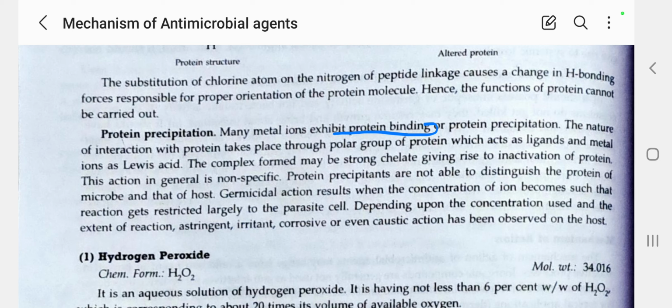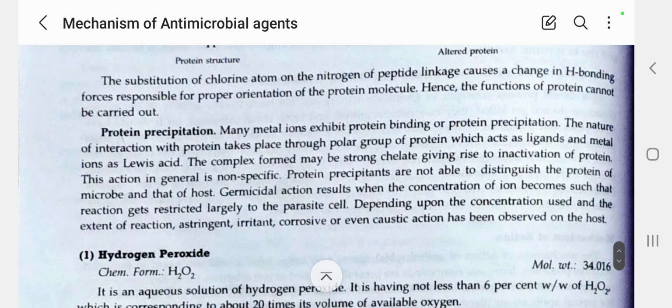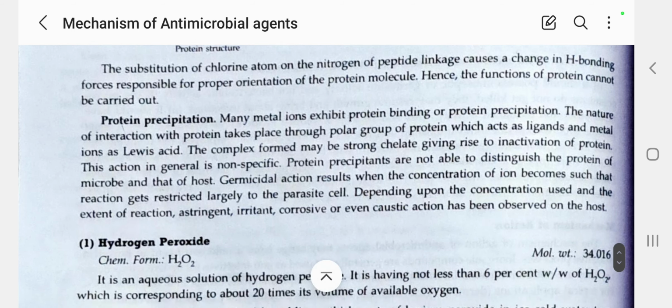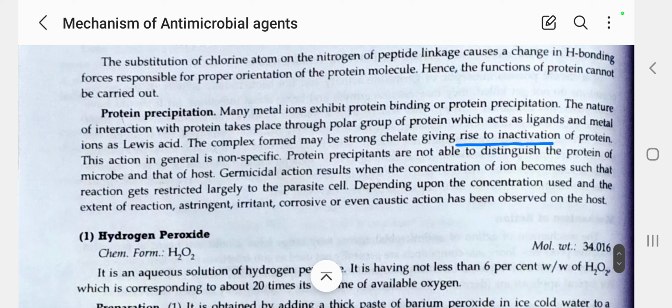The interaction with the protein takes place through the polar groups of the protein, which act as ligands, and the metal ions act as Lewis acids. This forms a complex or a strong chelate, giving rise to inactivation of the protein, thereby affecting its polar groups and destroying the microorganism.